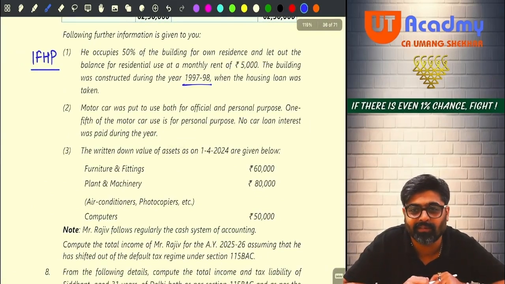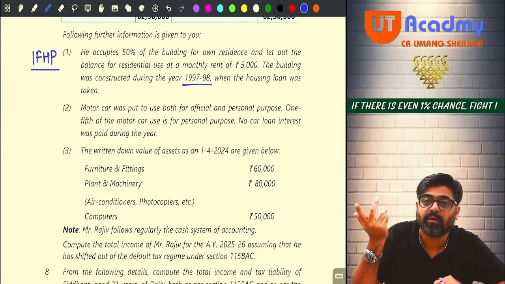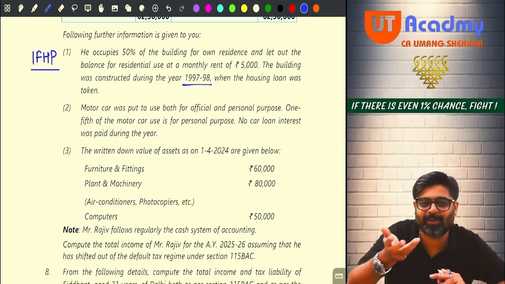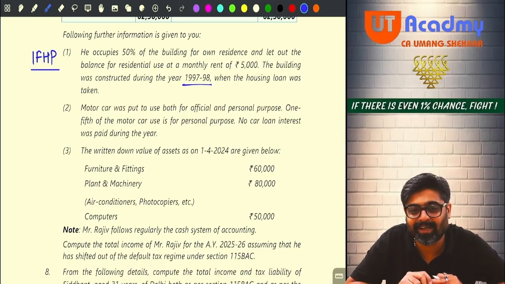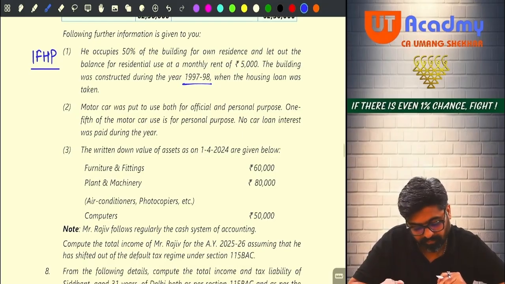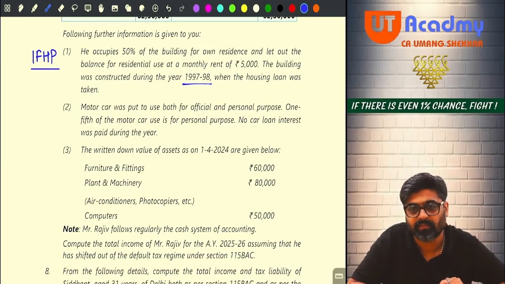What to do now? So in your question, if it is written 5, 6, then you can take 2 lakh rupees of limit. Who is stopping you? Take 2 lakh. But in my question which I am going to solve, it is 97, 98, no? So I have to take what? 30,000 limit maximum. Got it? So, now from this information, can you calculate house property income?